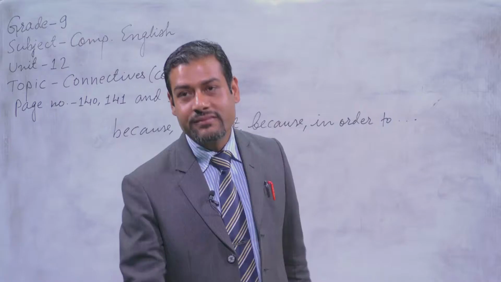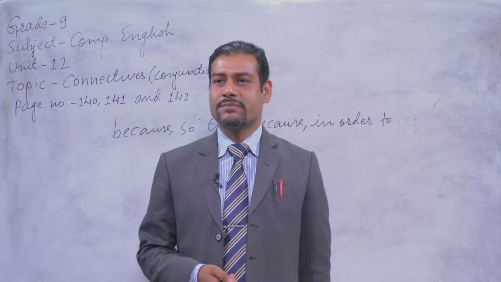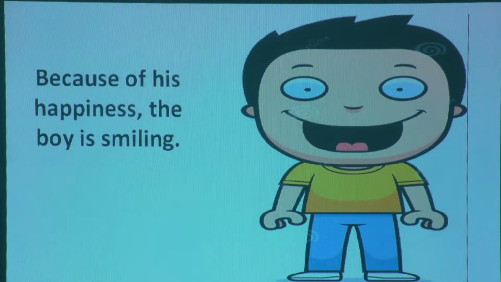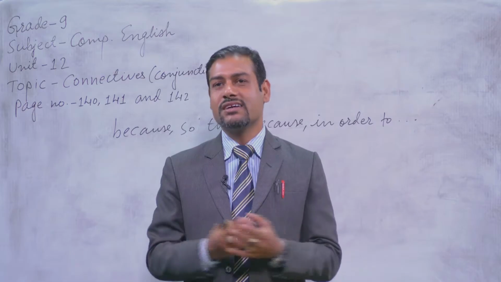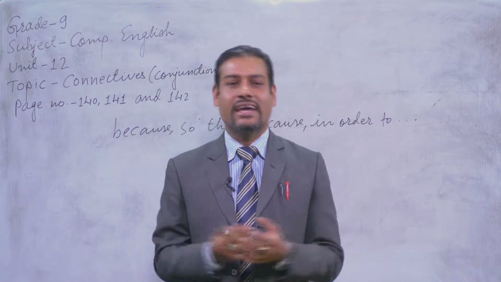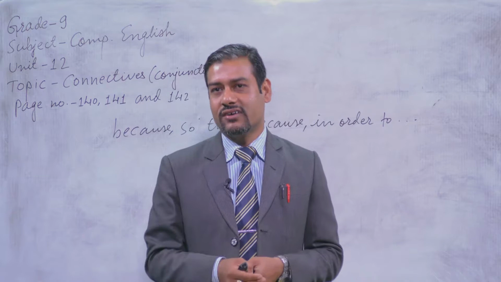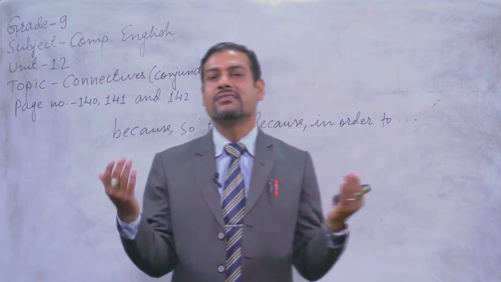So, see what I have written here from your textbook. See, because of his happiness, the boy is smiling. So, what is written here? Because of his happiness, the boy is smiling. See, what is the reason of his happiness? The connective because of links his happiness with the reason. So what is the reason of his smiling? Means he is very happy. Because of his happiness, he is smiling. Okay, so it gives us a reason also.